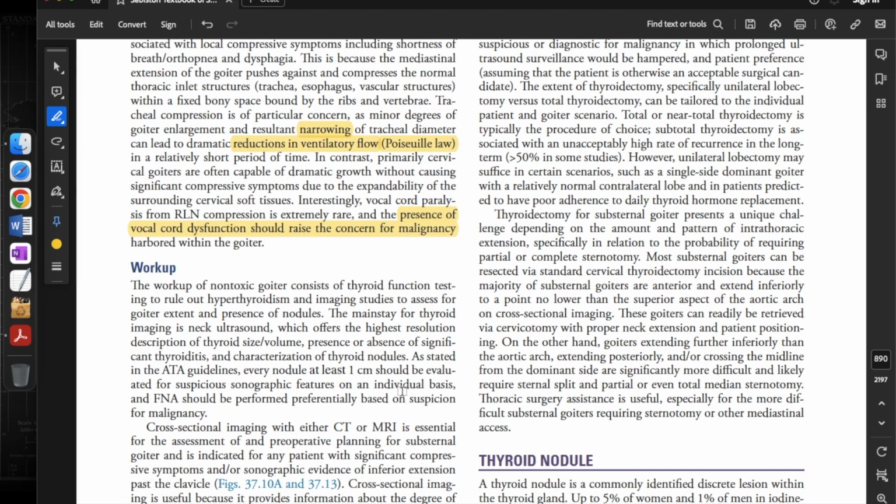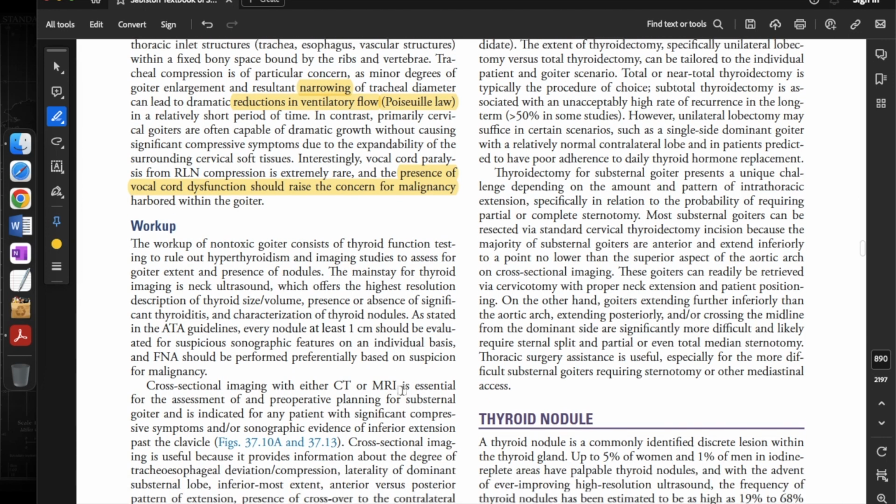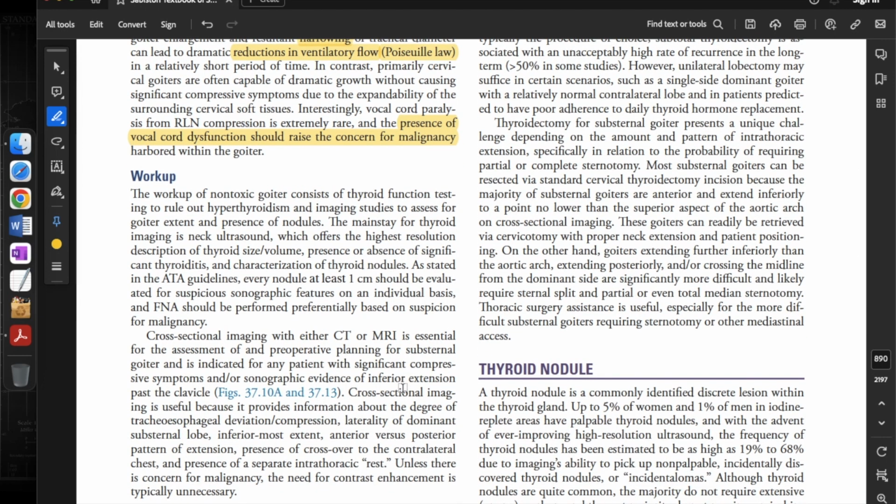Now, if there is a presence of the non-toxic goiter, how do we work up the case? The workup of non-toxic goiter consists of thyroid function testing to rule out hyperthyroidism and imaging studies to assess for the goiter extent and presence of nodules. The mainstay for thyroid imaging is neck ultrasound, which offers the highest resolution description of thyroid size, volume, presence or absence of significant thyroiditis, and characterization of thyroid nodules.